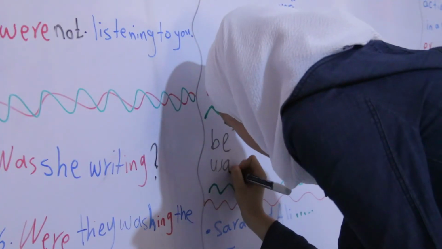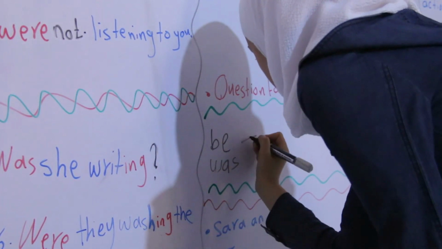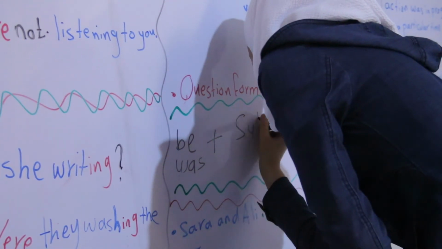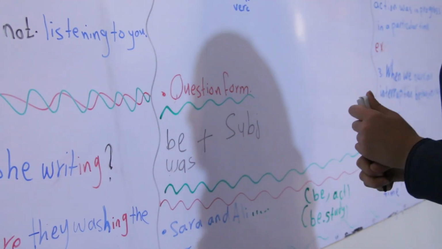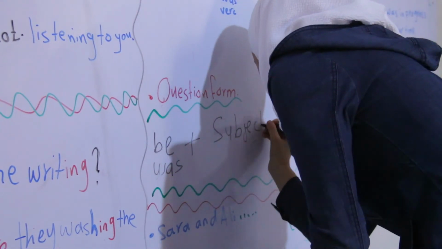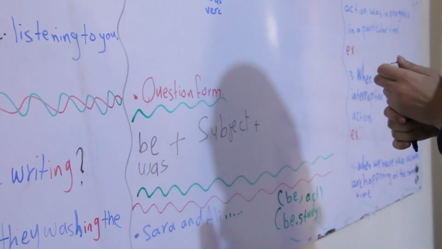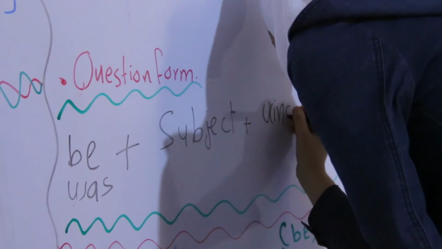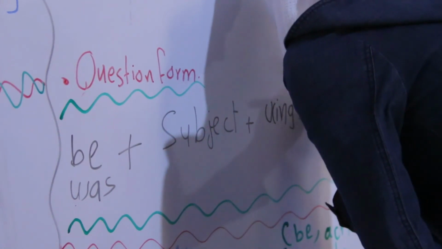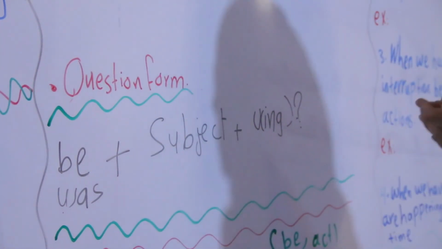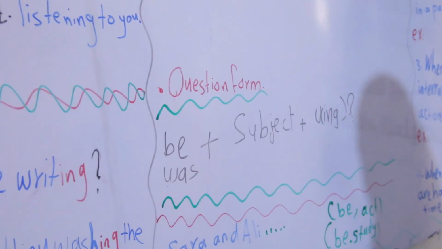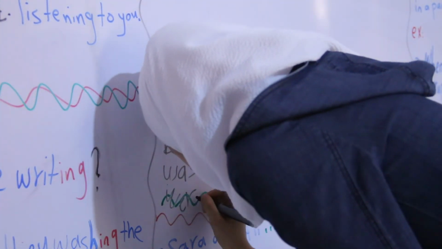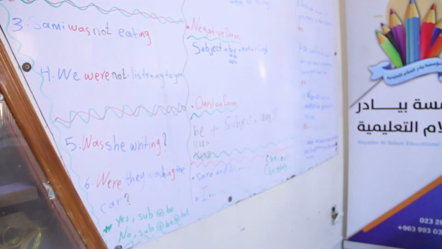Be, was or were, according to the subject, plus subject: noun, pronoun, noun phrase, plus verb with ing. At first, Jude, please, was only, or was or were and where? Was and were. Write it. Thank you very much.